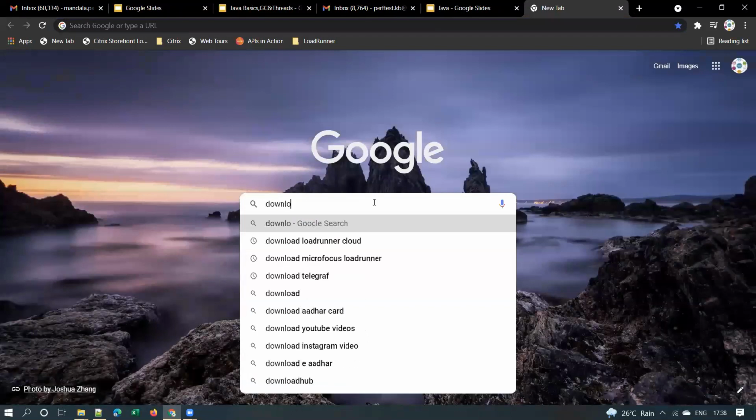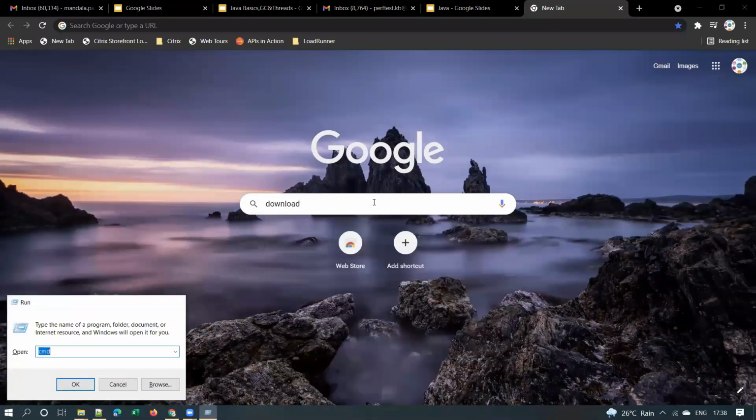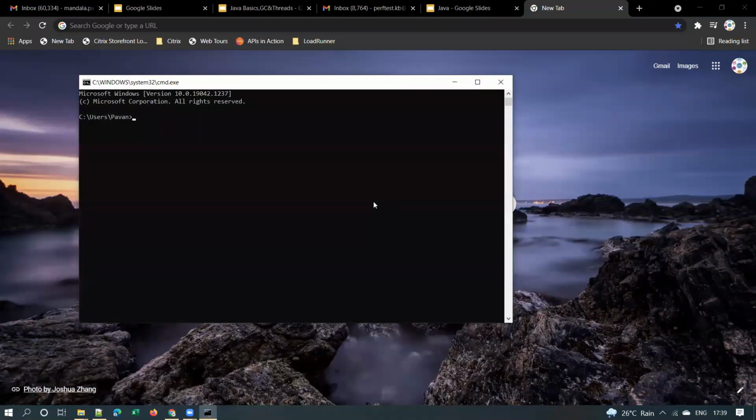Let me show you how to download 32-bit and 64-bit Java. First of all, let me show you which Java version I have on my machine. You know this command, right, everyone? What is the command to check the Java version, guys? Java space -version. That will show you the Java version on your machine.